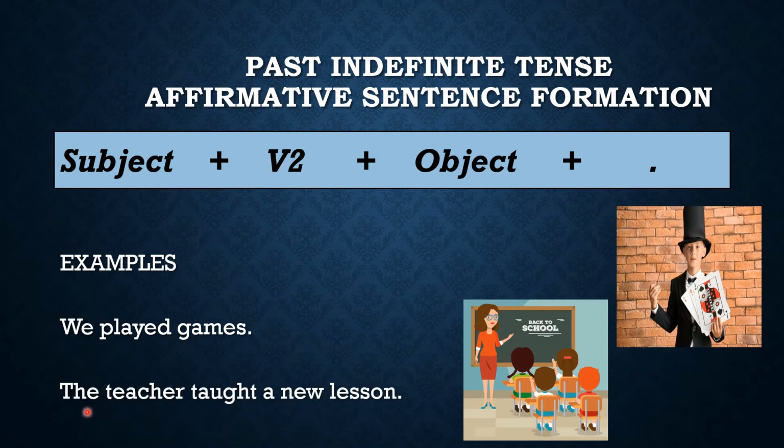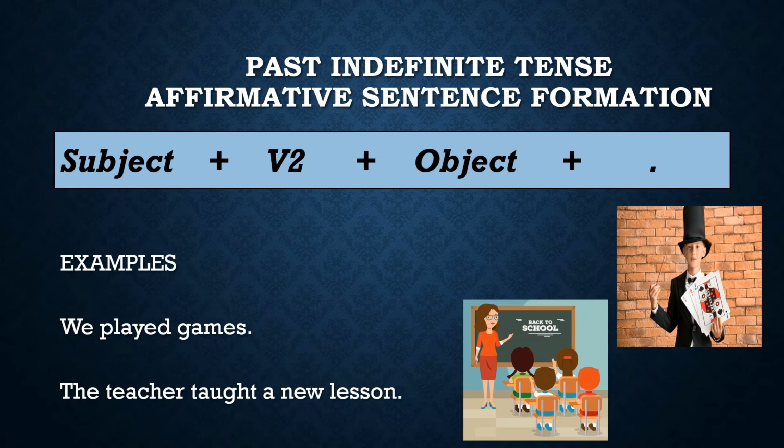Look at the second example. The teacher taught a new lesson. Now, the teacher here is the subject. It is the doer of the action. Taught is the second form of the verb, and its first form is teach. A new lesson is the object in this example. Now, I hope that you have a clear idea of how the affirmative sentence of past indefinite tense should be written. I hope that you can write correct affirmative sentences of past indefinite tense from now.